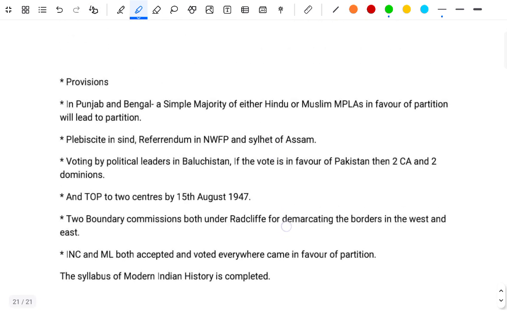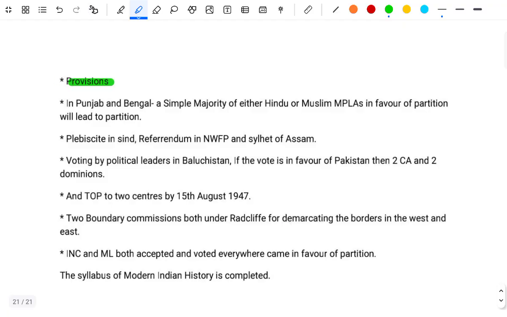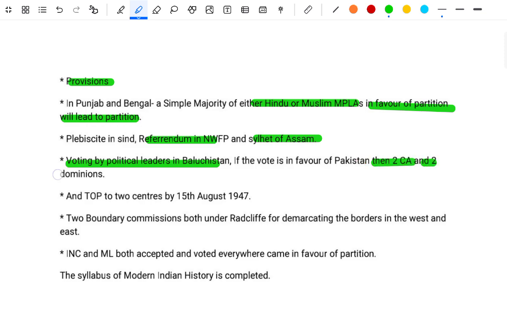The provision in Punjab and Bengal was that a simple majority of either the Hindu or Muslim MLAs in favor of the partition would lead to the partition. There would be a plebiscite in Sindh and a referendum in NWFP and the Sylhet district of Assam, and the voting of the political leaders in Balochistan, if they voted in favor of Pakistan. Two Constituent Assemblies, two dominions, and the transfer of power to the centers by 15 August 1947.